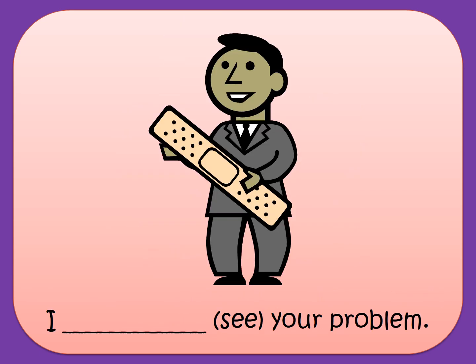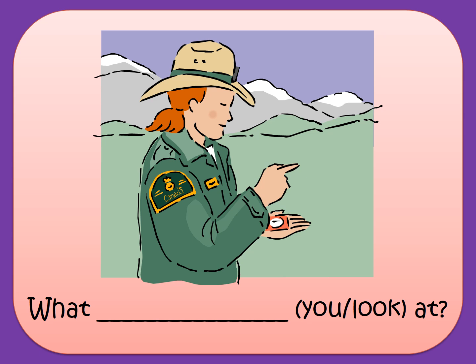I see your problem. So what does it mean? Yes, it's a state verb here. I don't say I'm seeing your problem. So I understand your problem. It's a state verb. I'll use it in the present simple. I'll say, I see your problem. What you look at. So this is an action. What are you looking at?